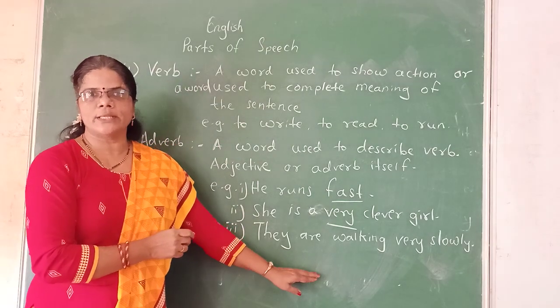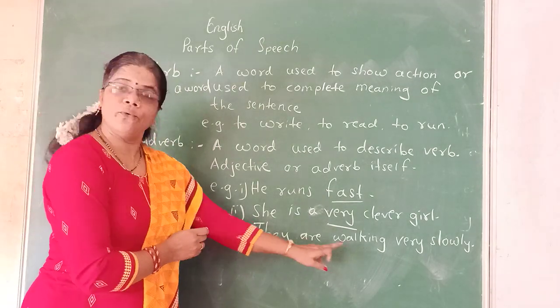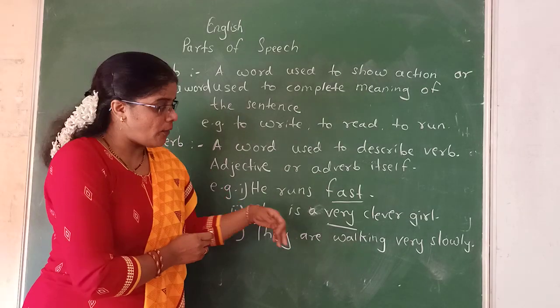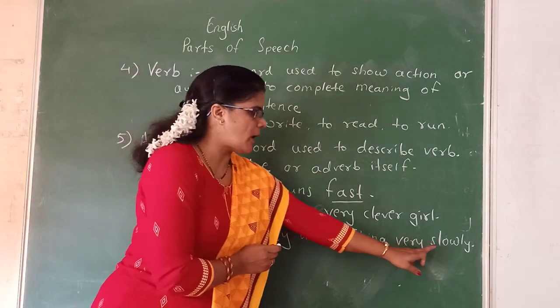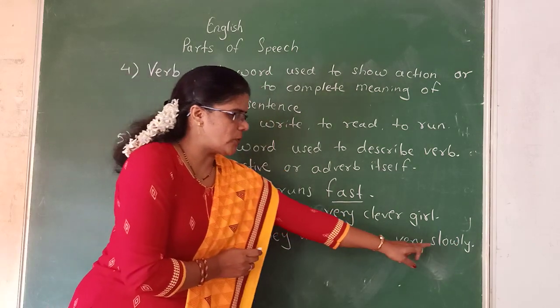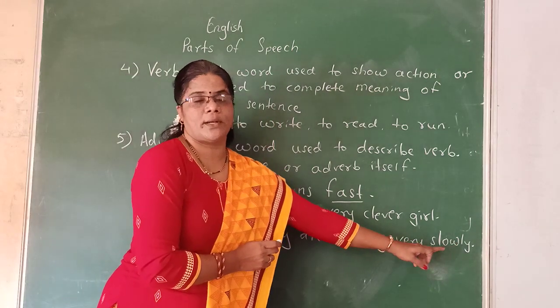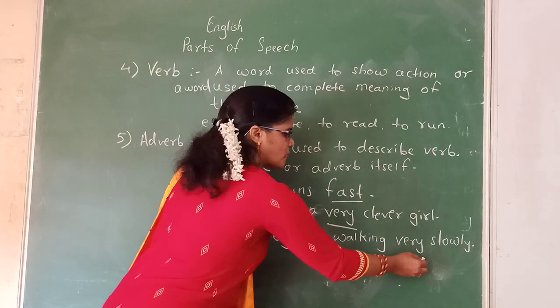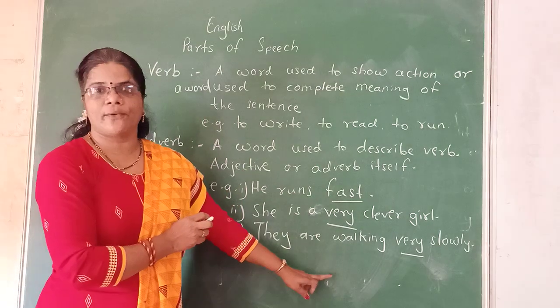They are walking very slowly. See here, they are walking. Walking is a verb. How do they walk? That is slowly. This slowly is an adverb, but this slowly is described by this word, that is very. So this very is an adverb.